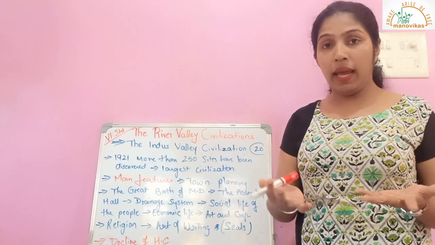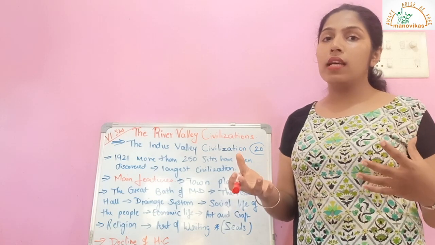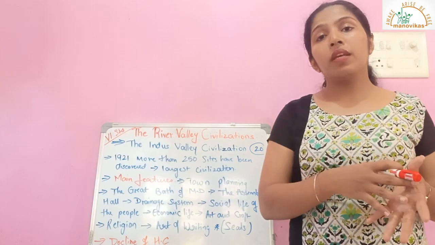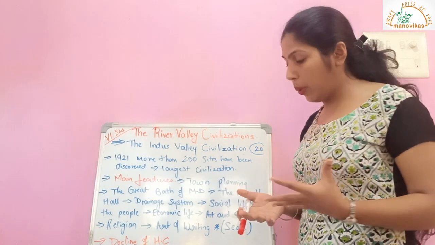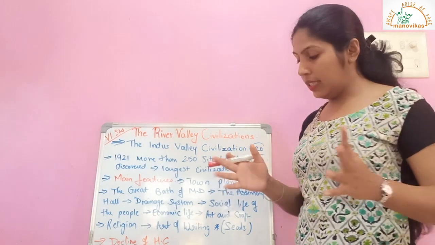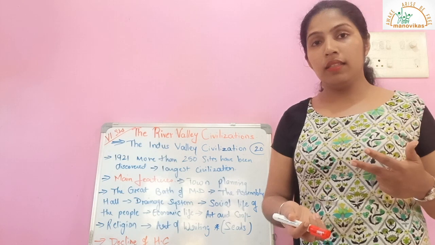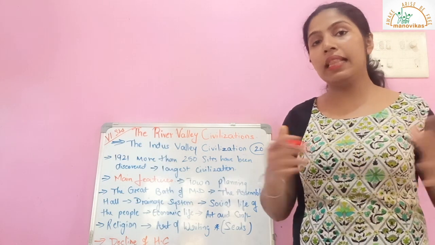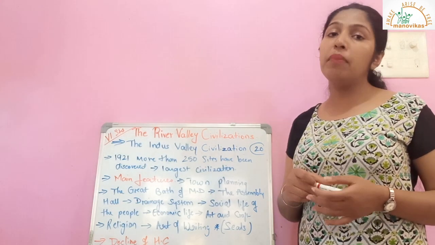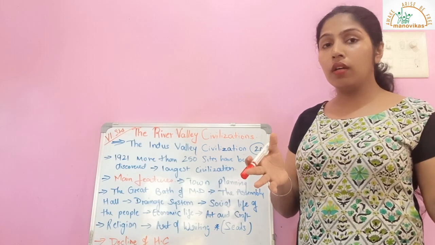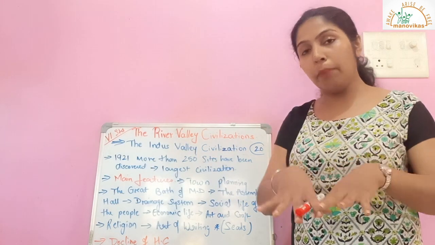No one knew where and how, but there were some beliefs for the disappearance of these two cities. One was earthquake. People believed that due to a sudden earthquake, the two cities disappeared. Some believed that recurrent floods affected these two cities and that's how they got destroyed. Some believe that due to the changed course of the river, these two cities got submerged and disappeared.